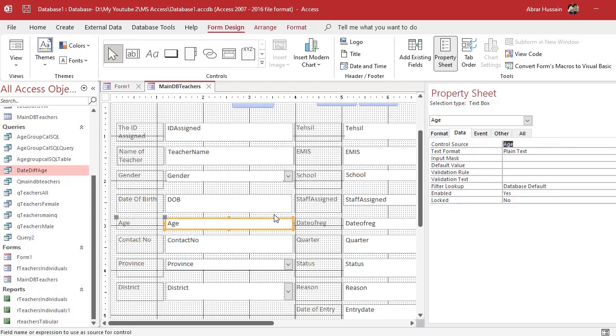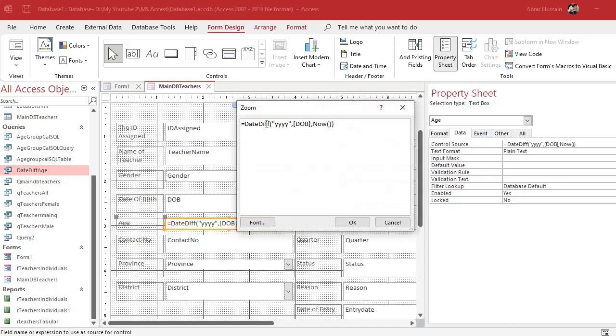In the control source, double click the text box. In the form, it's very easy. Wherever you want to add a calculating field, double click that text box. Here come to the data, remove that name and is equal to, and just paste that same formula date diff. Let me show you in the zoom. Date diff, and then in the quotes